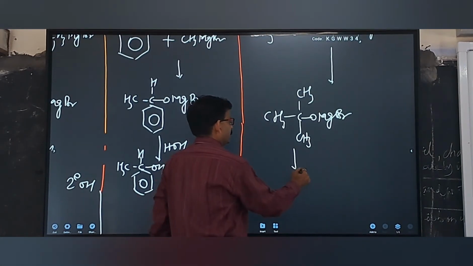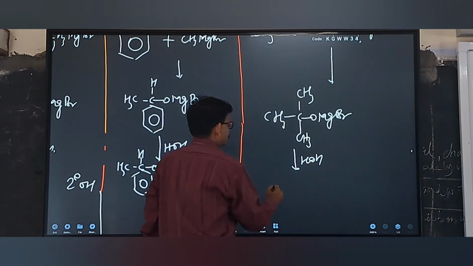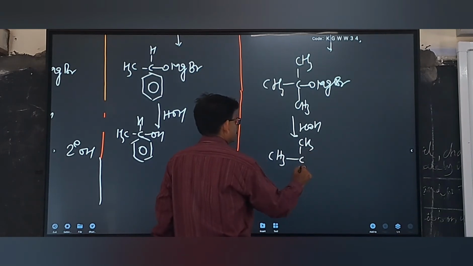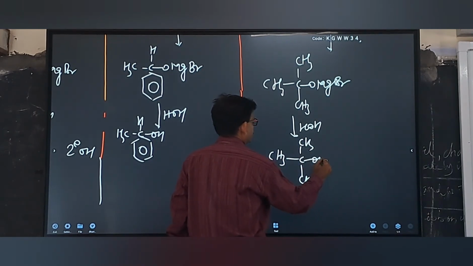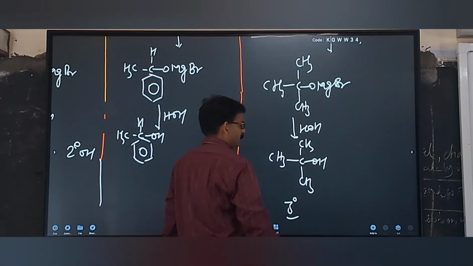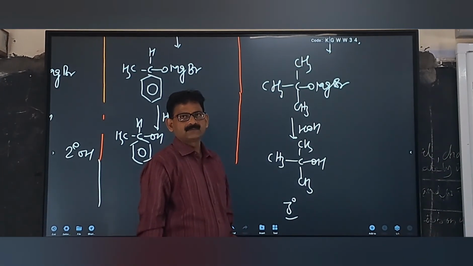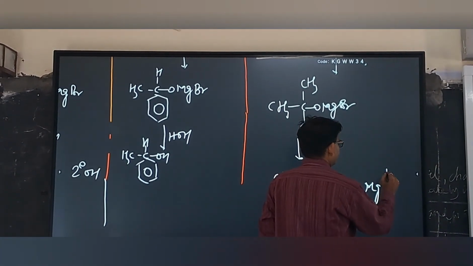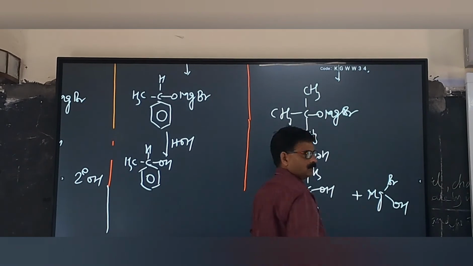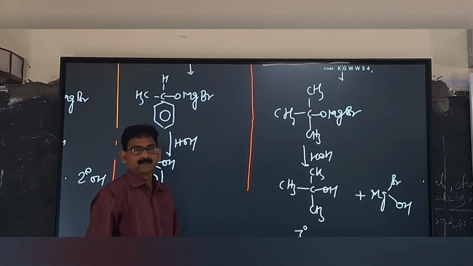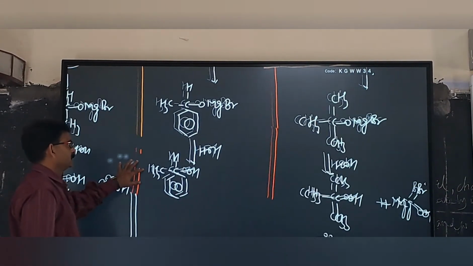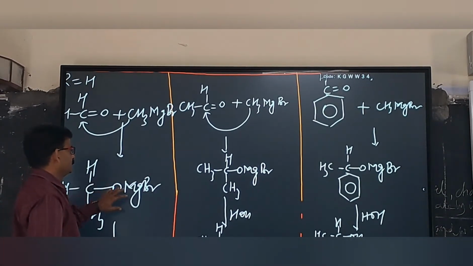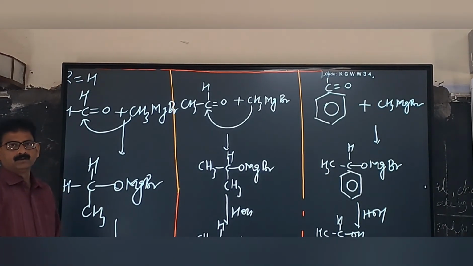This compound on hydrolysis will give (CH3)3COH. Tertiary alcohol is formed, or tertiary butyl alcohol is formed, and the byproduct will be MgBrOH. This is the most important reaction, and you can get one question in your exam based on the reaction of aldehyde with Grignard reagent. Note down in your copy.